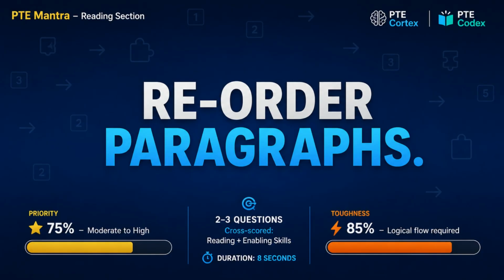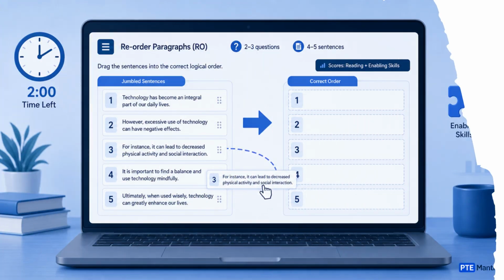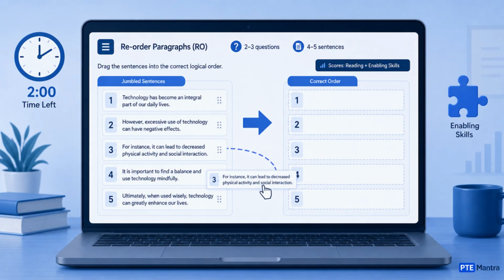Let's begin. Welcome back to PTE Mantra. Reorder paragraphs appears in the reading section, usually after multiple choice questions. You will see 4 to 5 sentences in a random order. You must drag them into the correct logical sequence to form a coherent paragraph. But here is the challenge. There is only one correct order.